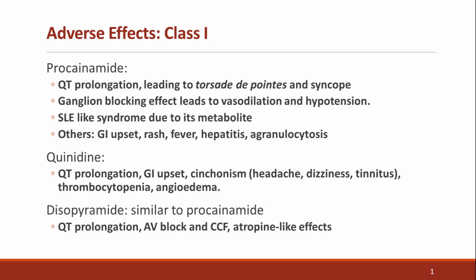Other side effects include gastrointestinal upset, fever, rash, hepatitis, and agranulocytosis. Quinidine shares the risk of QT prolongation but also causes cinchonism, a classic triad of headache, dizziness, and tinnitus. Additional problems include GI irritation, thrombocytopenia, and angioedema. Disopyramide similarly prolongs QT and can cause AV block or congestive cardiac failure, along with anticholinergic effects like dry mouth, blurred vision, and urinary retention. Notice that all three agents can precipitate arrhythmias by prolonging repolarization, hence the need for close ECG monitoring during therapy.